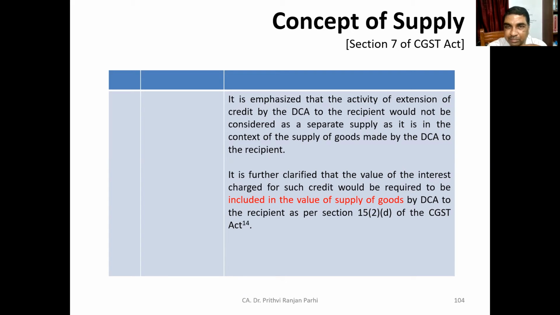Okay. So we can conclude the activity of extension of credit by DCA to the recipient would not be considered as a separate supply, as it is in the context of supply of goods made by DCA to the recipient. Let me explain this thing with the help of this whiteboard.